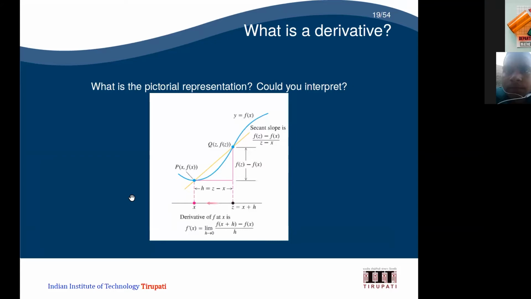So this is going to be f of x plus delta x, and this is going to be f of x. The delta x can be on this side or this side, so I am just keeping it here. So what we find is f of x plus delta x minus f of x, and then the difference between these. This is the way Rudin also defines it. He is taking the quotient between the two points, f of t minus f of x, taking t minus x in the neighborhood of x.